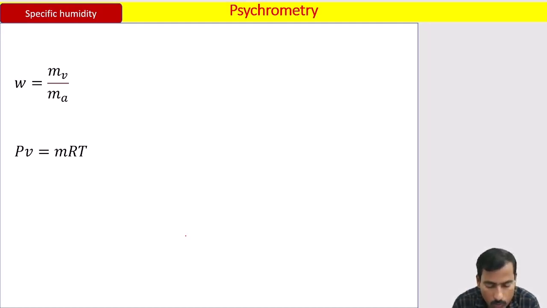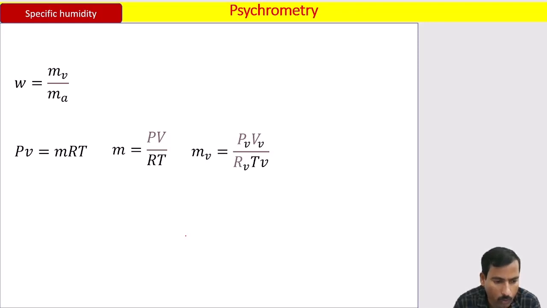Now the same equation can be written in terms of mass as m equal to PV by RT, and I am going to write this mass formula in terms of dry air and in terms of water vapor. So I am writing the mass formula in terms of water vapor: mv equal to Pv into Vv divided by Rv into Tv.